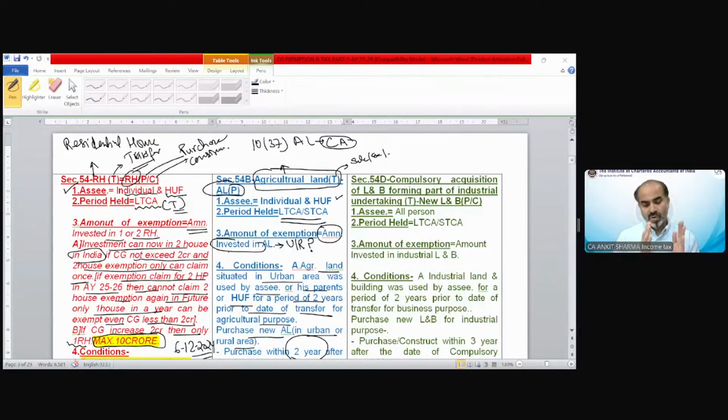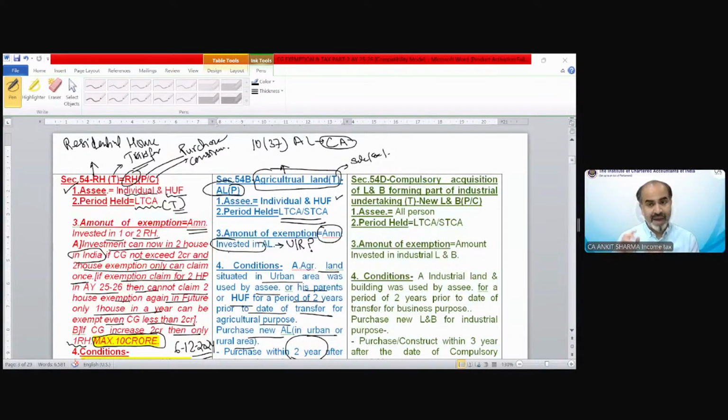So if you have a factory, an industrial undertaking, and the government decides to compulsorily acquire your land and building which forms part of your factory, you will get some compensation. Out of that compensation, if you purchase or construct new land and building for your new factory, for that investment you can claim exemption under section 54D.